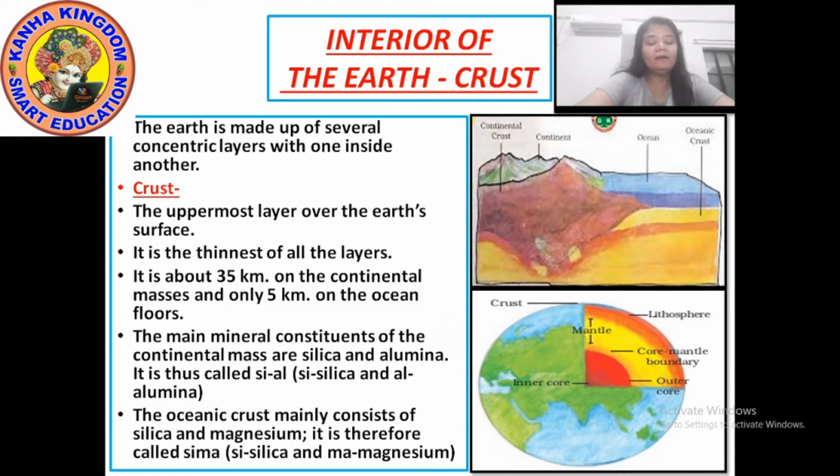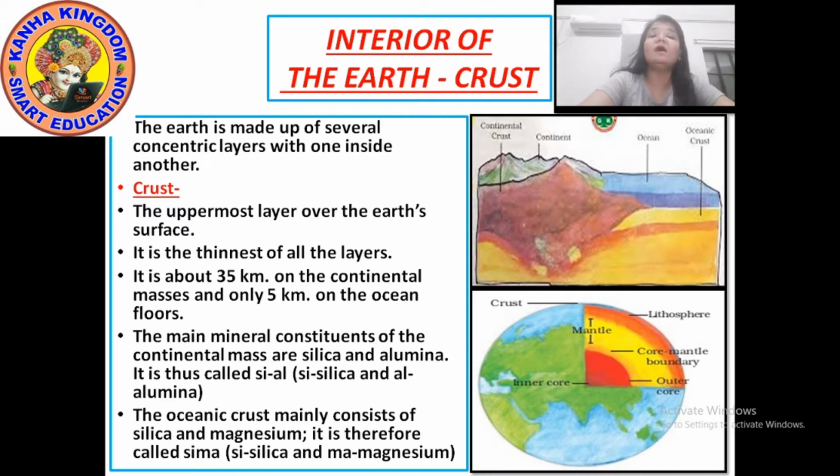The oceanic crust mainly consists of silica and magnesium. The mineral constituents found on the continental mass, on the land, are silica and alumina, which together are called Sial. When we go to the oceanic crust, it consists of silica and magnesium. It is therefore called Sima. Sima means the Si from silica and the Ma from magnesium. That is Sima. So this is about the crust.